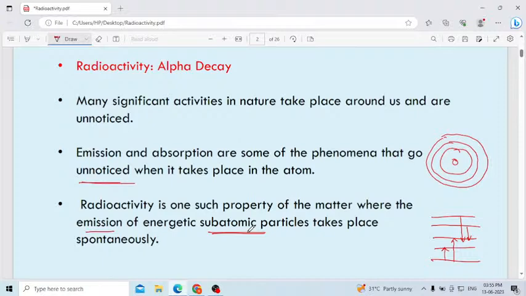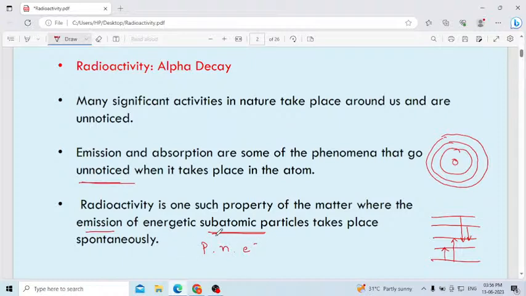Here subatomic particles are protons and neutrons, sometimes even electrons also. Proton, neutron, electron, we call them subatomic particles in an atom. In radioactivity, you will observe the emission of highly energetic subatomic particles. Sometimes a proton is released, sometimes a neutron, sometimes an electron.